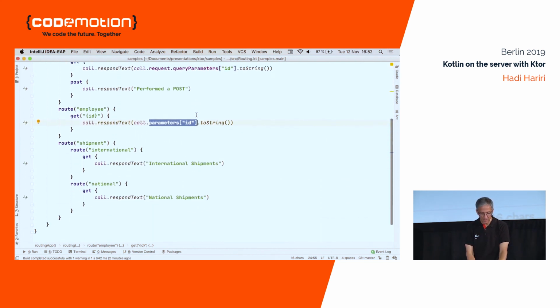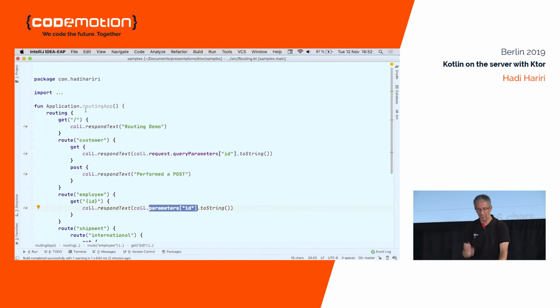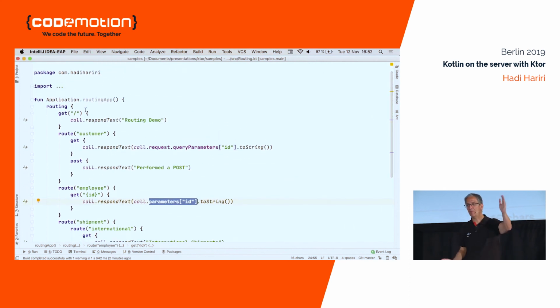But the other thing that you need to realize is that this starts to become a little bit ugly, right? Because I'm not going to have my entire application in one function, right? How do I structure my application? If you use a framework such as Spring, it's very simple. Spring says to you, you want something that responds to customer? Yes, create a class called customer controller. You want something that responds to invoices? Yes, create a class called invoice controller.